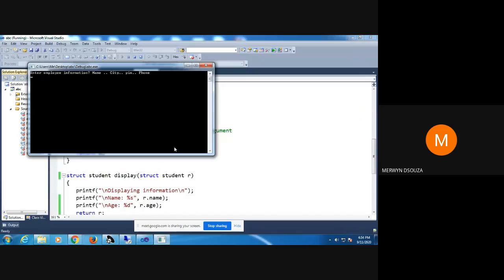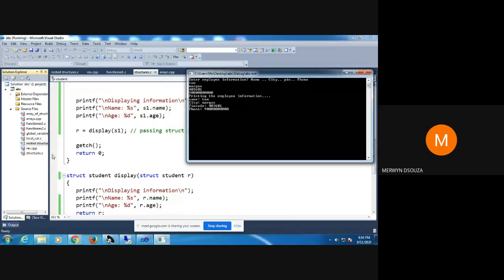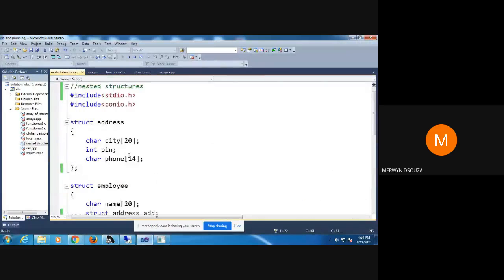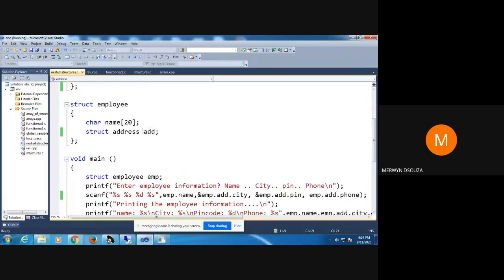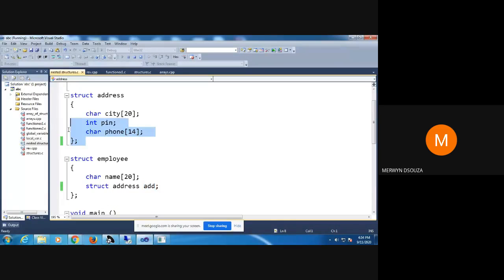Okay, so you have to enter. So I will enter some. You can see here, whenever I am accessing this structure, I am using the member of this structure, because this member here is a variable of this structure.